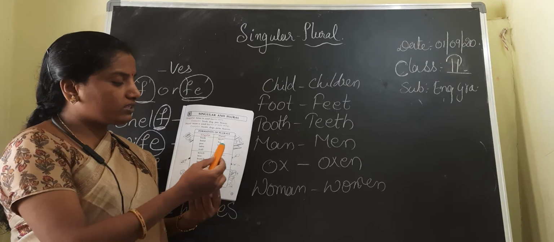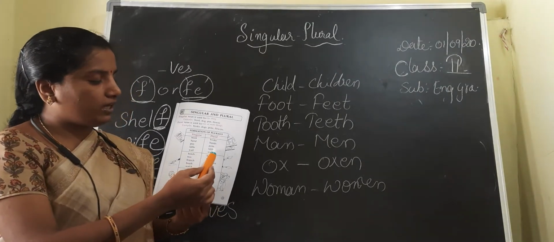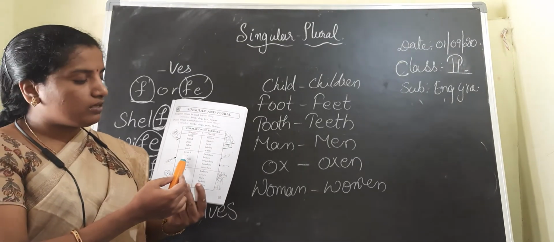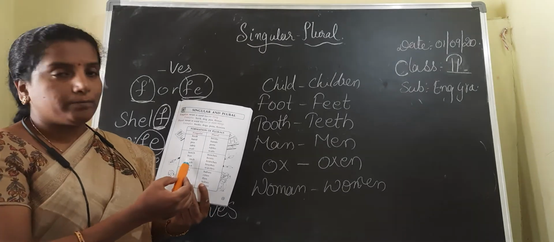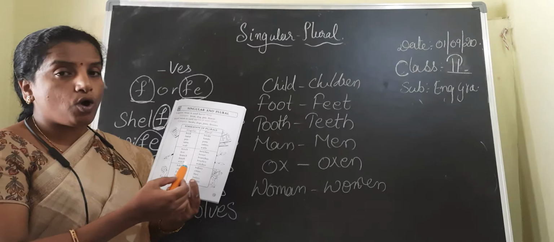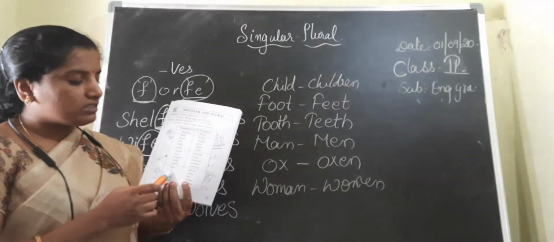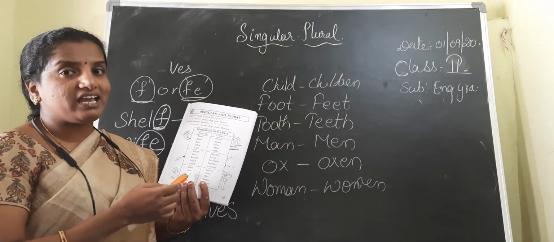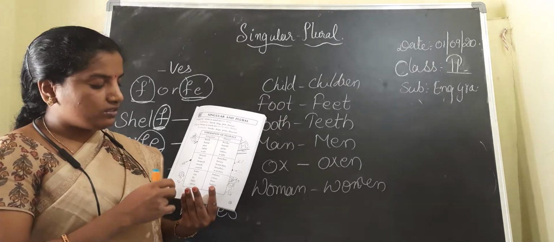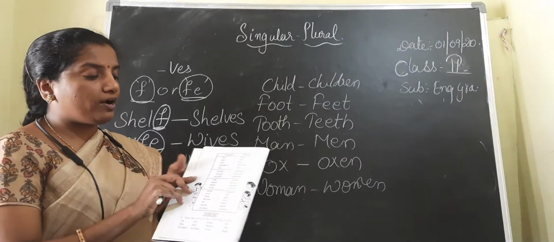Book, books. Hand, hands. Pen, pens. Table, tables. Wall, walls. Bench, benches. Box, boxes. Branch, branches. Brush, brushes. Watch, watches. Baby, babies. City, cities. Fly, flies. Lady, ladies. Story, stories. Boy, boys.